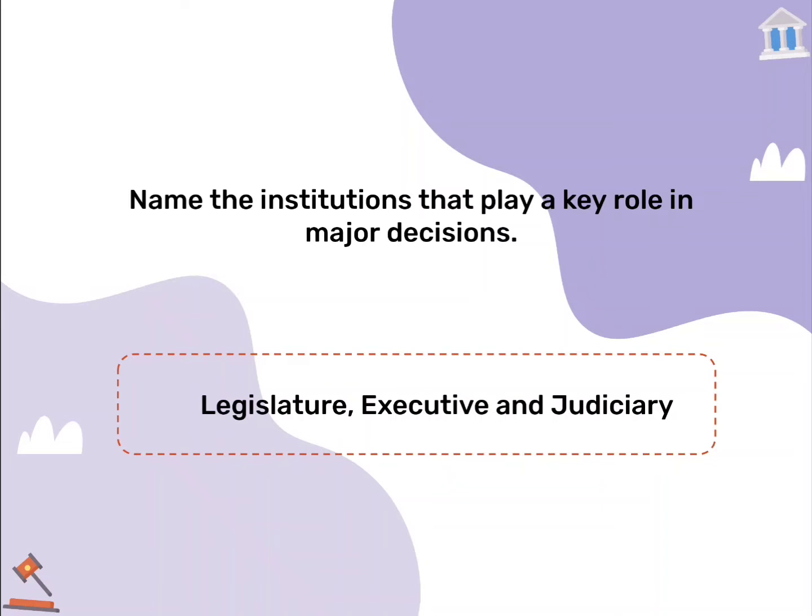So the answer for this question is option D, that is socially and educationally backward classes. So let's take another question. In this question, you have to mention the names in the comment section. Name the institutions that play a key role in major decision making.